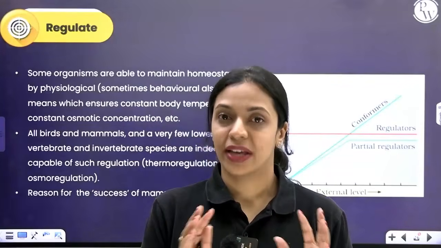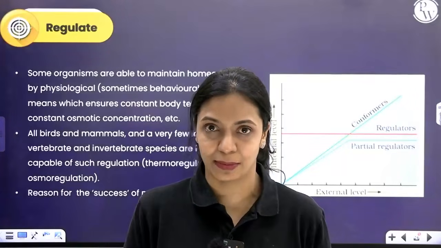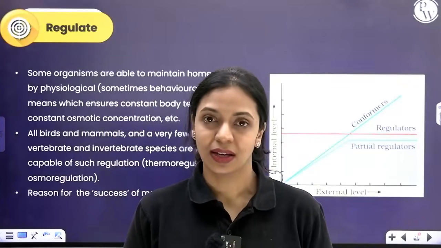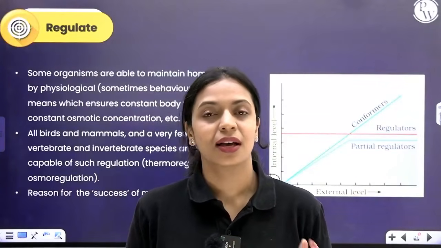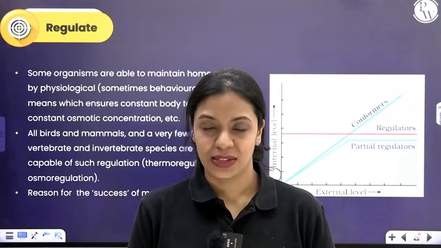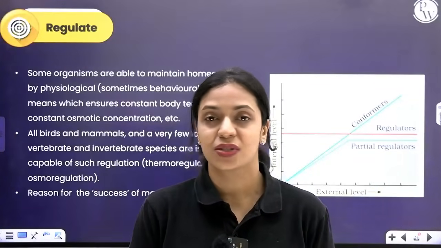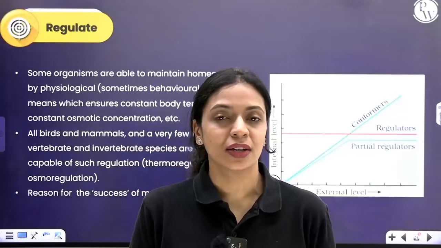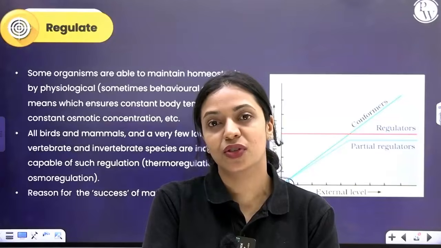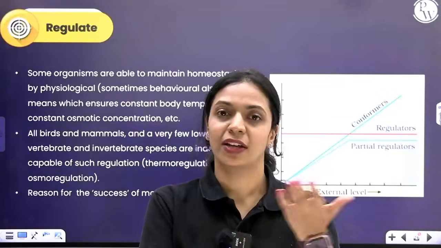Now some of these organisms have the ability to regulate the internal environment, keep it constant despite changing external environment, by physiological means. Like for example, if the temperature exceeds 37 degrees outside, your body temperature will still be 37 degrees, because what do you do when it's too hot outside? You step out on a very hot sultry day, what do you do? You start sweating. What is the sweating for? The sweat that is produced on the surface of your skin, when it evaporates in the heat, it'll cool the surface of your body, thereby reducing your body temperature.